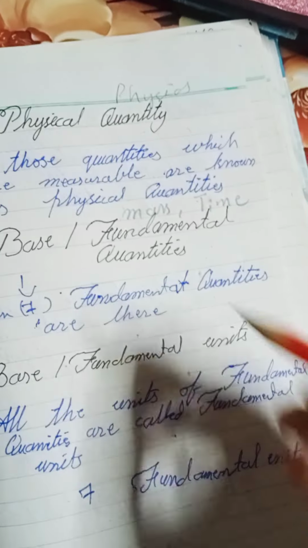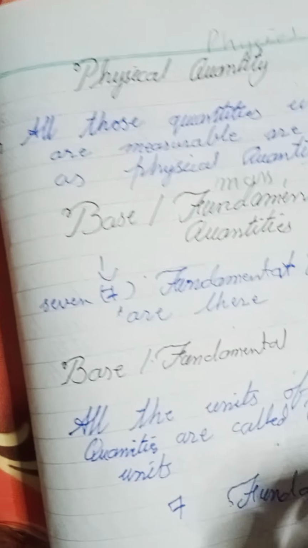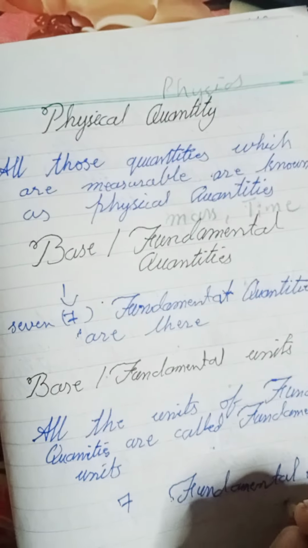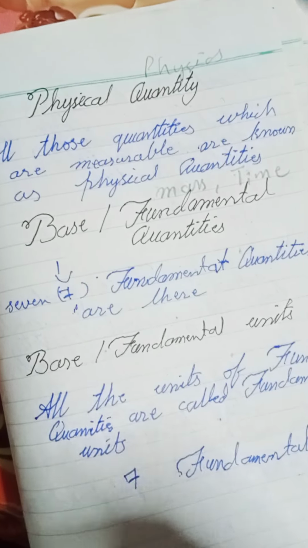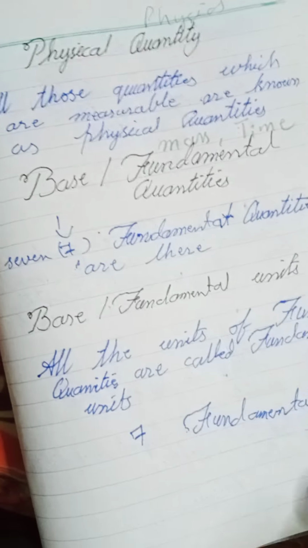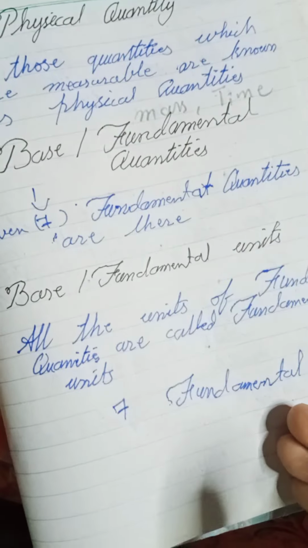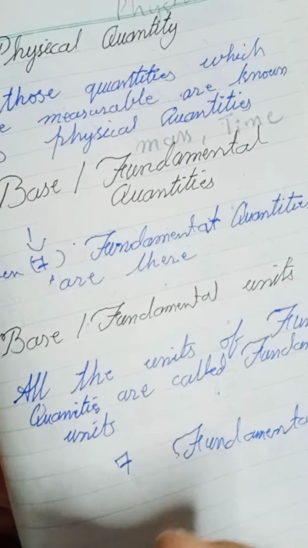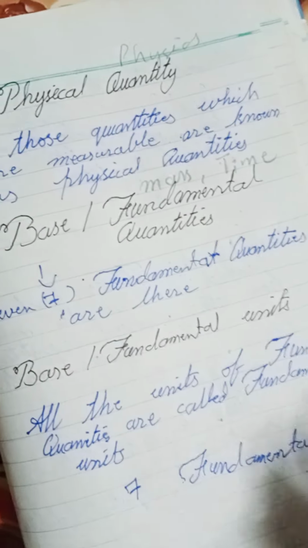How many fundamental units do we have? These are also 7, because each fundamental quantity has a unit. So fundamental units are also 7: meter, kilogram, second, ampere, Kelvin, candela, mole.